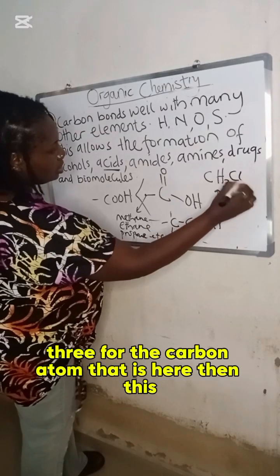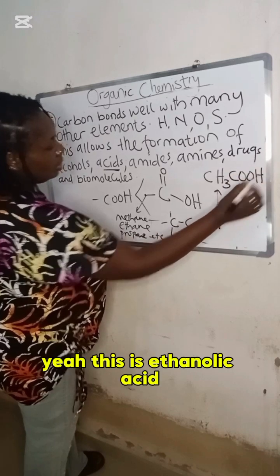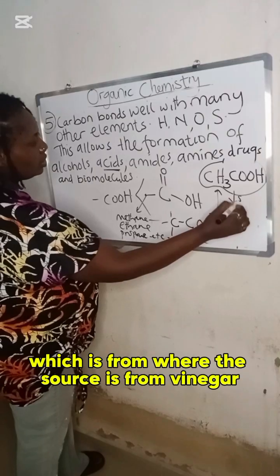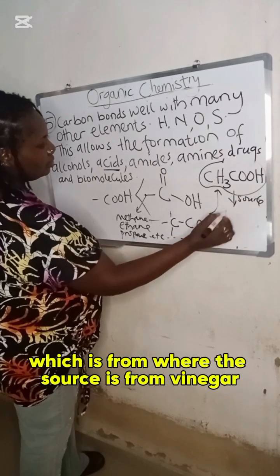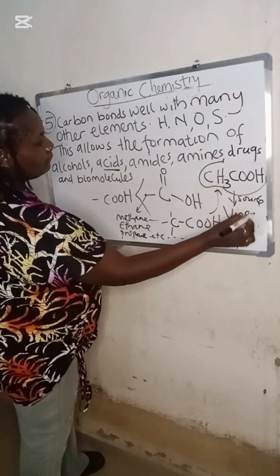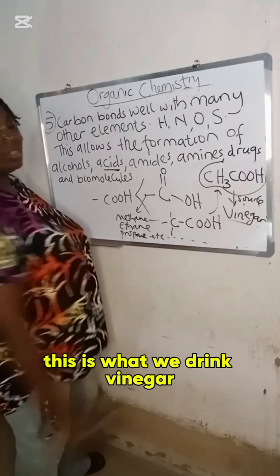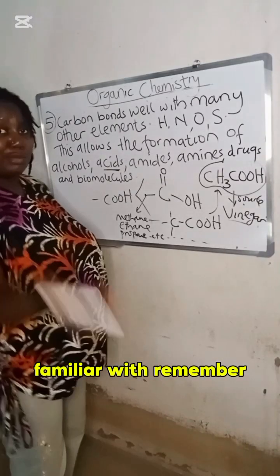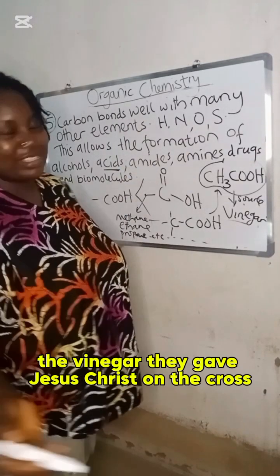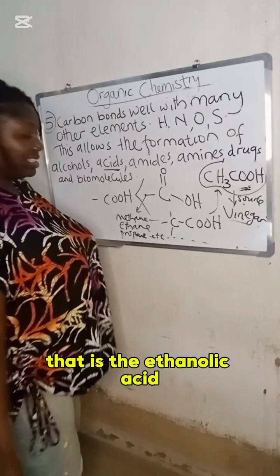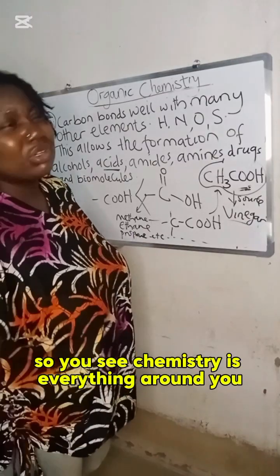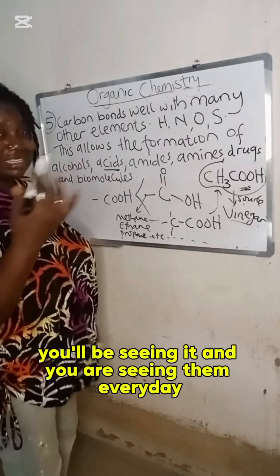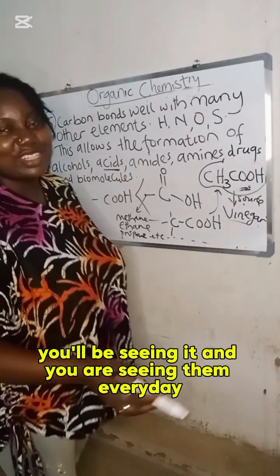Then this, yeah, this is ethanoic acid, which is from where? The source is from vinegar. This is what we drink, vinegar, which we are familiar with. Remember the vinegar they gave Jesus Christ on the cross? Yeah, that is the ethanoic acid. So you see, chemistry is everything around you. It's not abstract. You'll be seeing it, and you are seeing them every day, just that you don't understand.